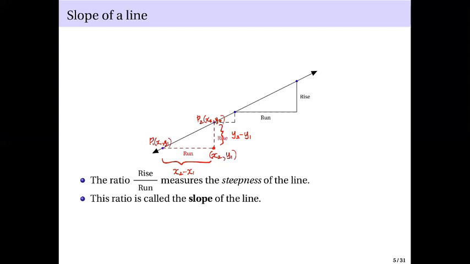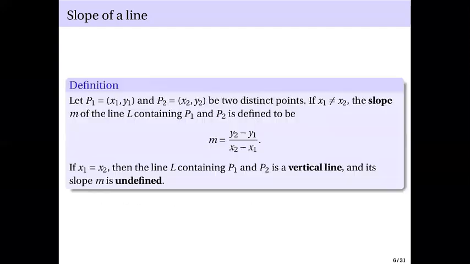Correct? And rise over run means you have y2 minus y1 over x2 minus x1. Correct? So y2 minus y1 over x2 minus x1. That's your rise over run, and that's precisely the formula that we see in here. Okay?